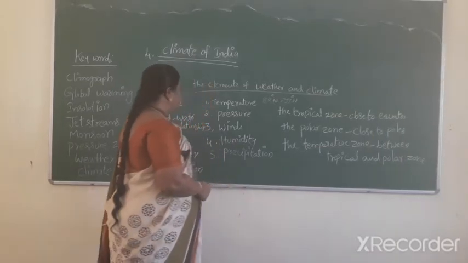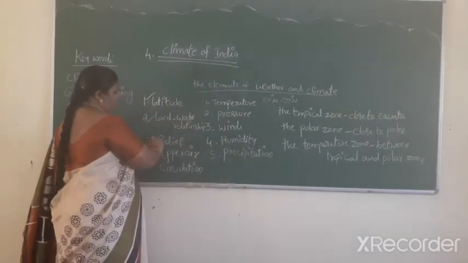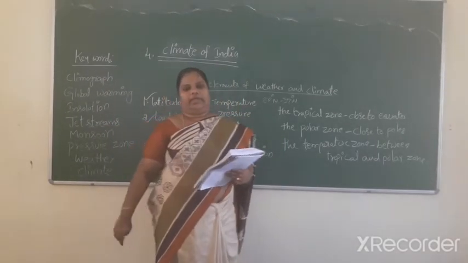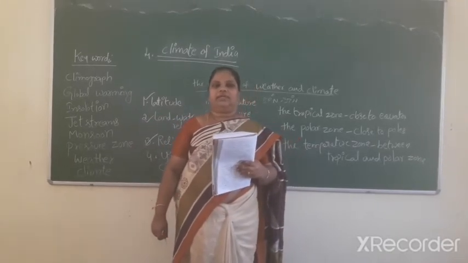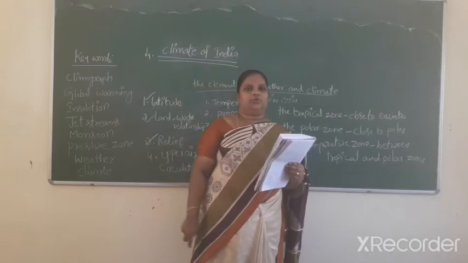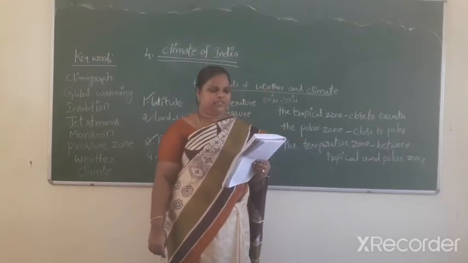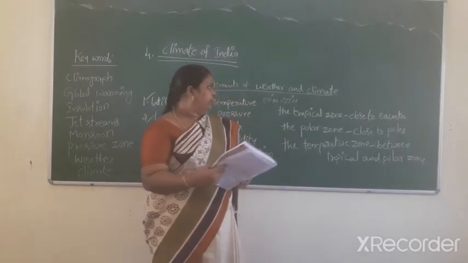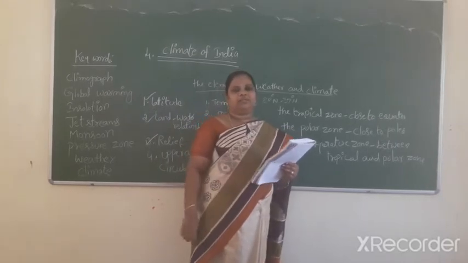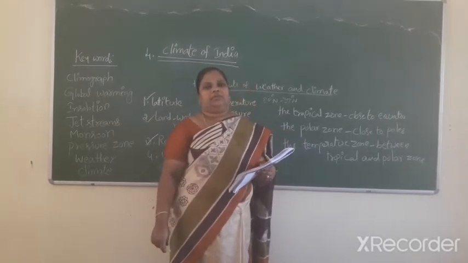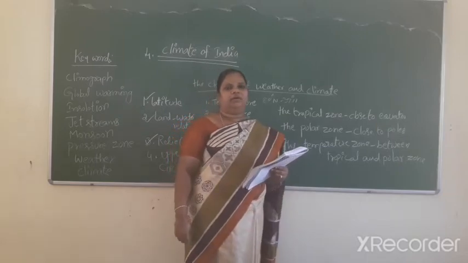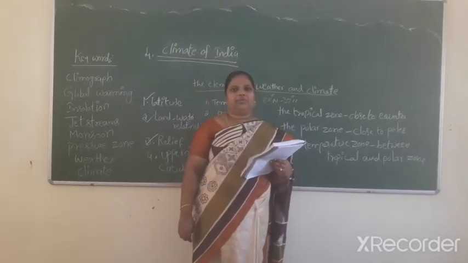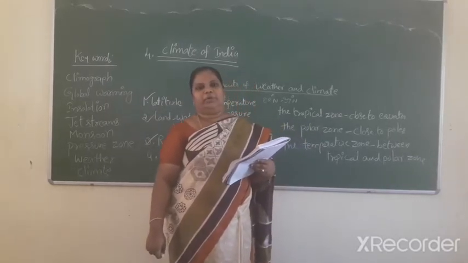Third one, relief. Temperature decreases at the rate of 6.4 degrees centigrade for every 1000 meters increase in altitude. Hence, hills and mountains have lower temperatures than other areas. Relief or altitude affects the climate of India.